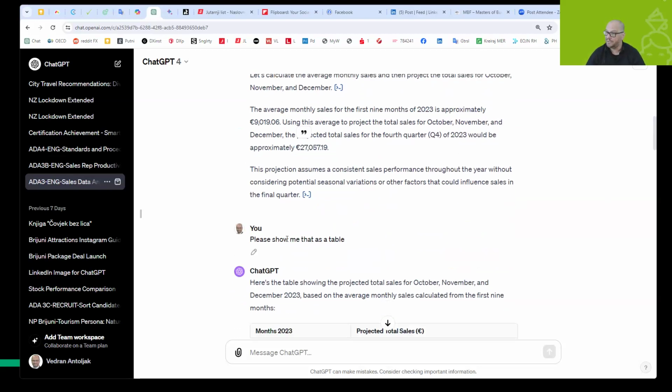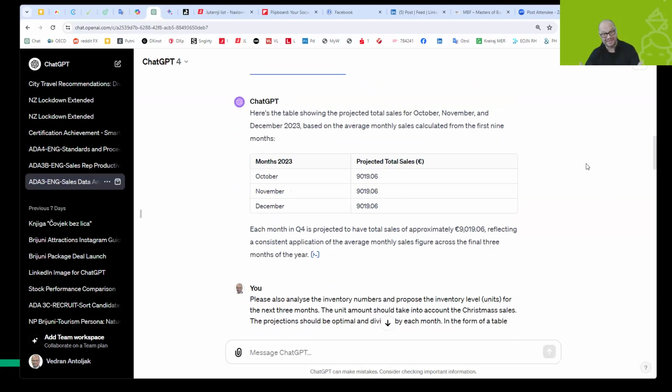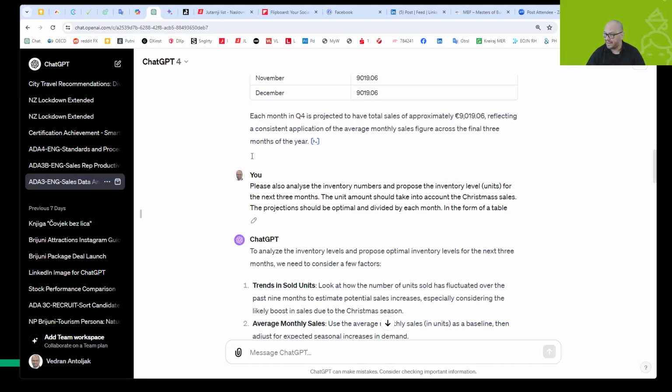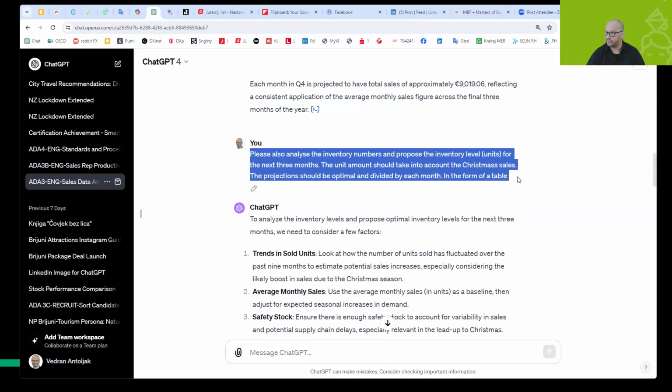Then I asked him, please show me that in a table, so I can see the results better. It's better for me to have a table when we are talking about numbers. Then, based on that, I asked him to also analyze the inventory numbers and propose the inventory levels in units for the 3 months. The unit amount should take into account the Christmas sale, because we are talking about the last quarter. The projection should be optimal and divided by each month in the form of a table.